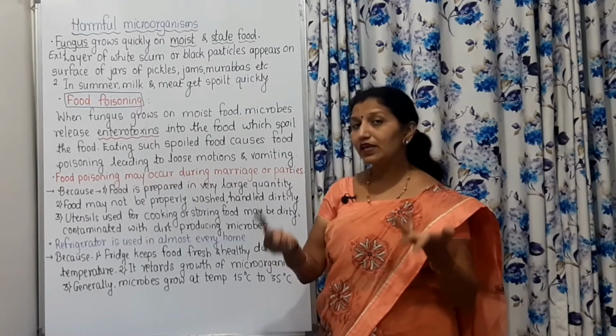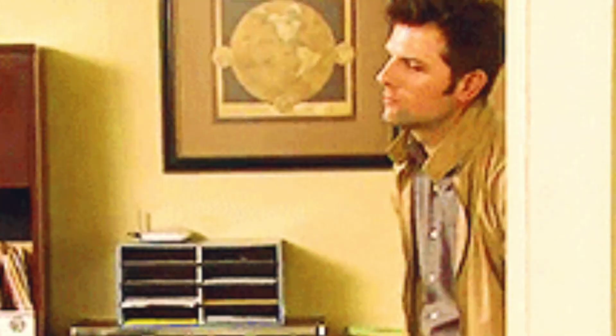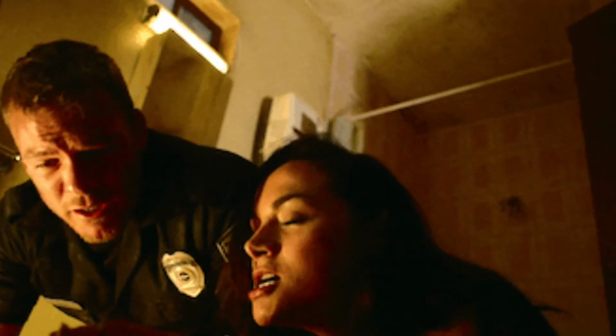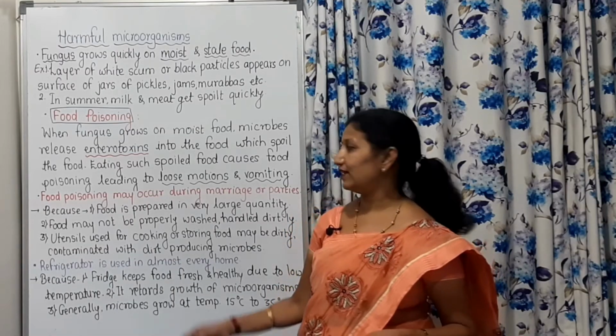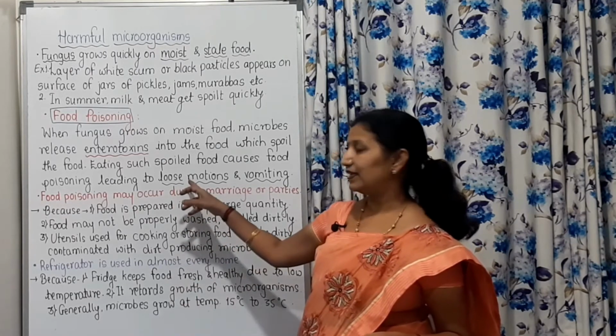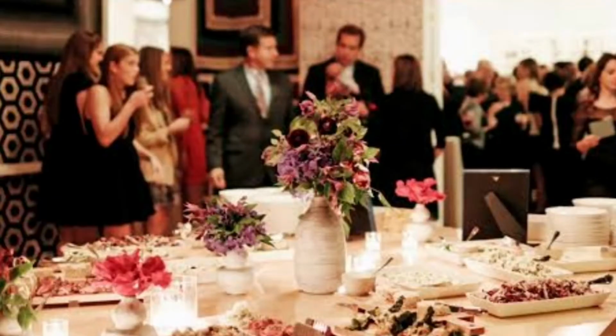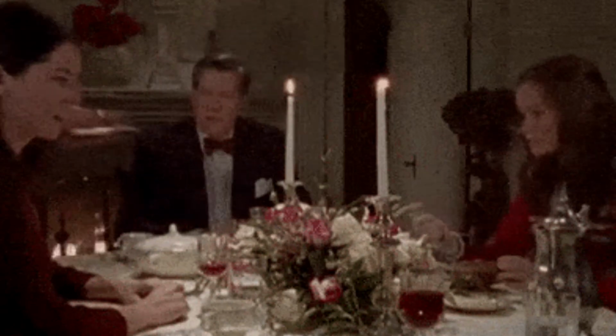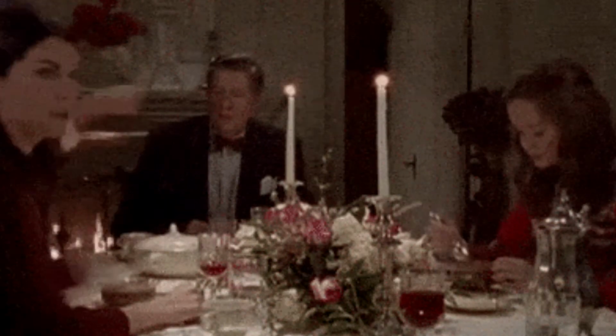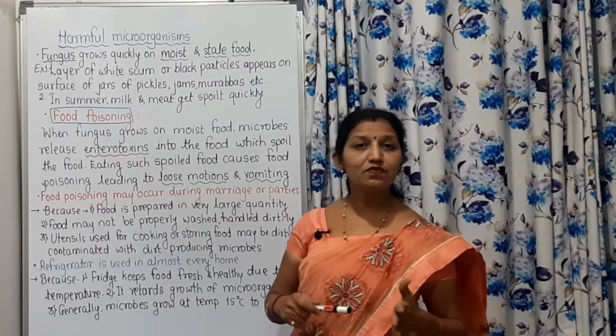We know when we consume these spoiled or contaminated foods, there is food poisoning. And what are the harms of this food poisoning? It leads to loose motions as well as vomiting. This food poisoning leads to gastrointestinal disorder, and it means that it leads to loose motions as well as vomiting. Food poisoning may occur during marriages or parties, feasts, community feasts.